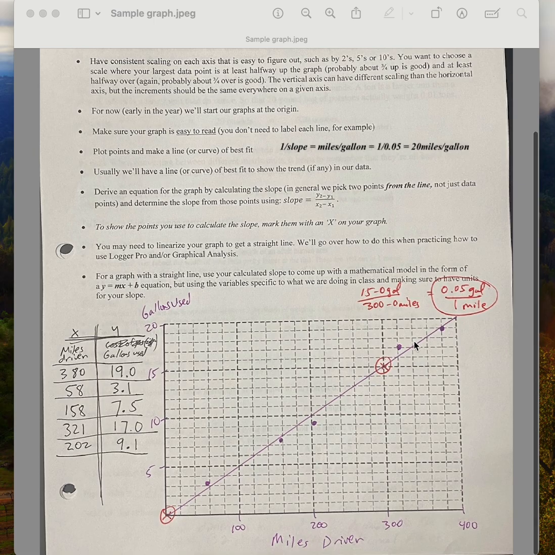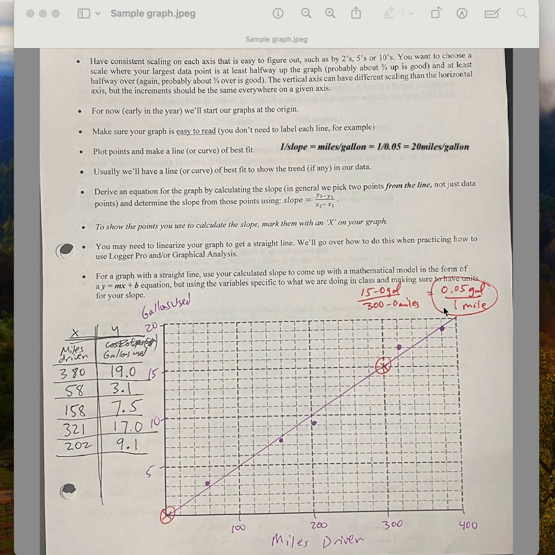Like I said, I made my line of best fit, and chose my 2 points, this point and this point. So to get my slope, I choose the y-axis value of this, which is 15 gallons, subtract off the y-axis value of that, which is 0 gallons, and then divide all that by the x-axis value for distance or amount driven. That's 300 miles minus 0 miles. So essentially I get 15 gallons over 300 miles. That comes out to a slope of 0.05 gallons per mile.